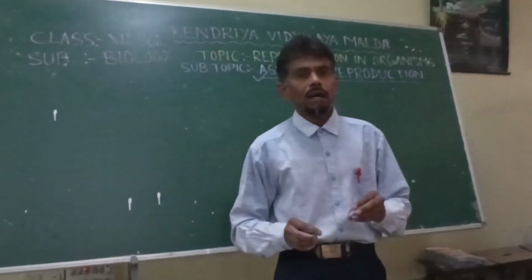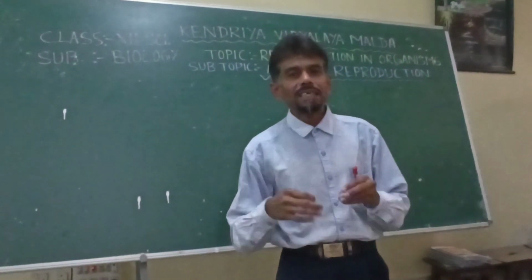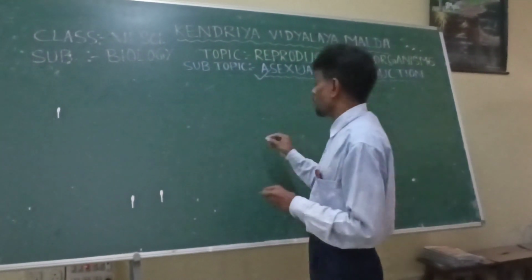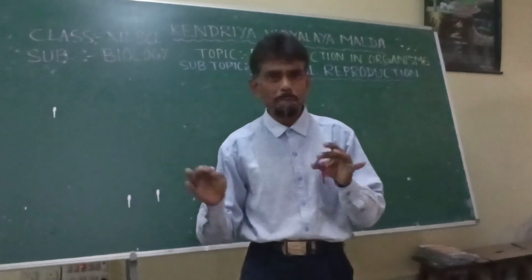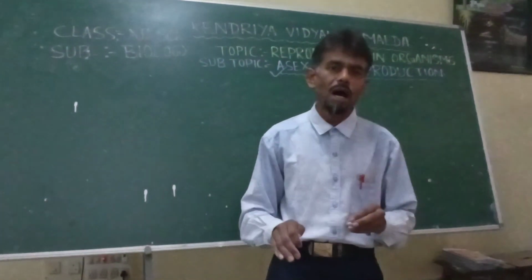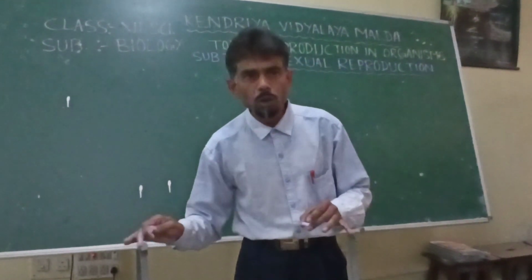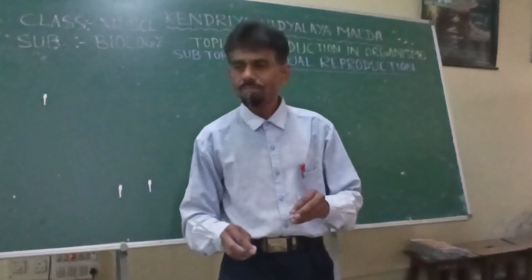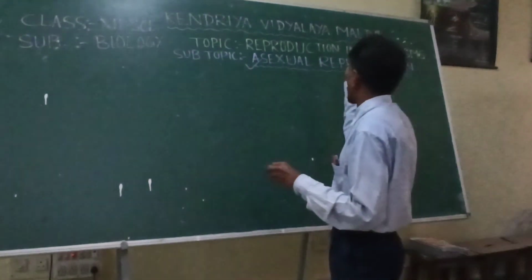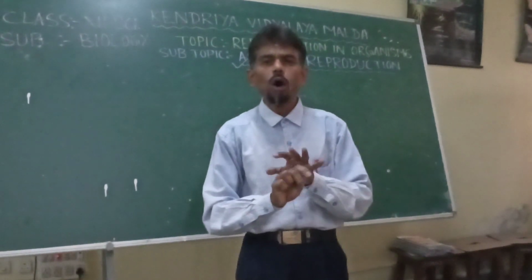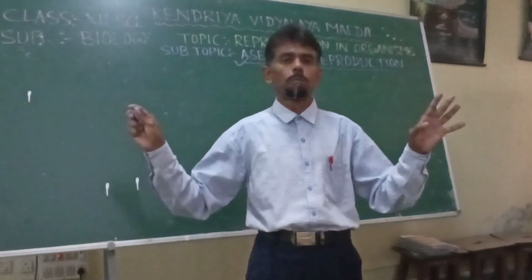Can you recall an example of a hermaphrodite? Say for example, earthworm or leech. They are the best examples where within the body of the same earthworm or leech, both male and female reproductive parts are present. Anyway, in asexual reproduction, the reproductive parts are nowhere involved in this process.